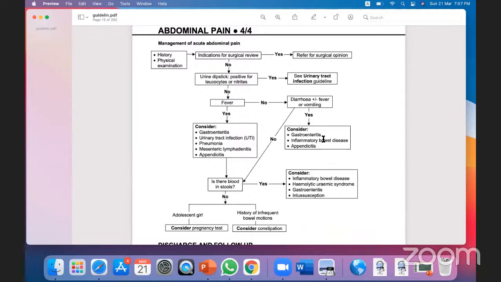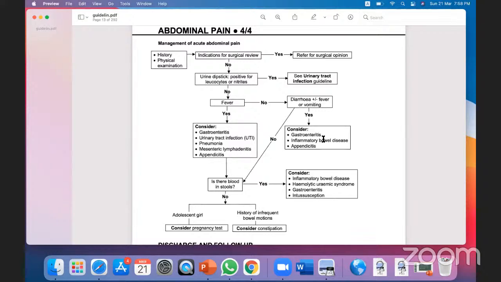If there is no surgical concern, then I will do a urine test. I will check for fever. I will think it may be gastroenteritis, UTI, or maybe pneumonia. If I find this is appendicitis or a surgical opinion is needed, I will not wait. I will send the child for surgical consultation.